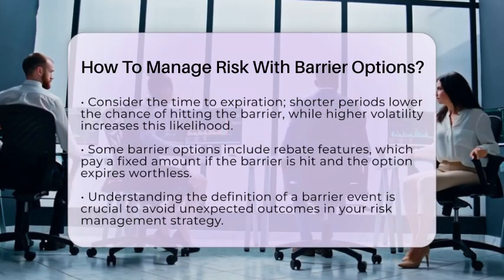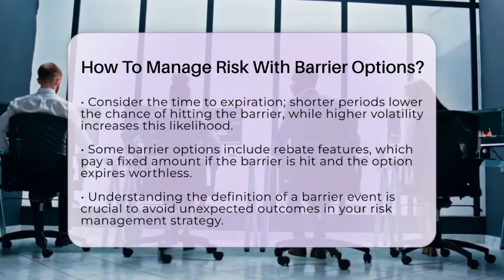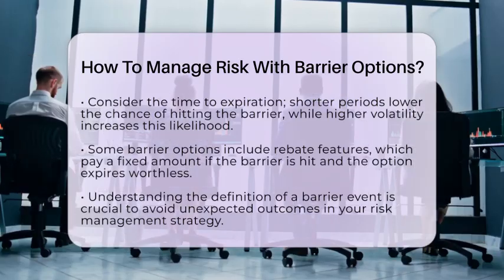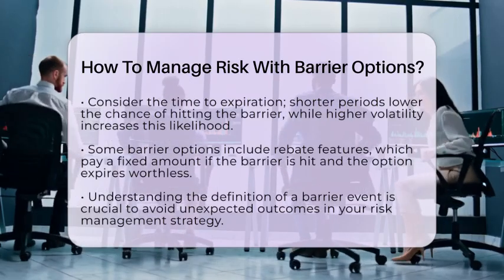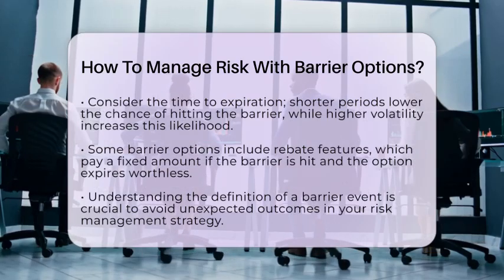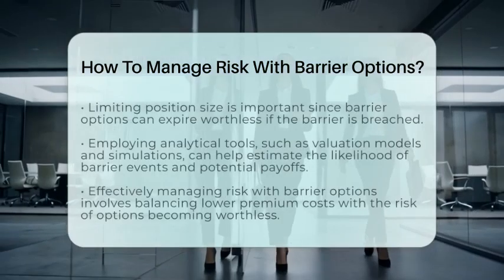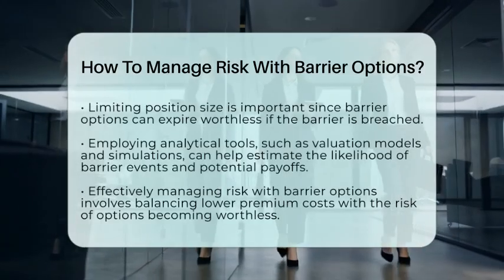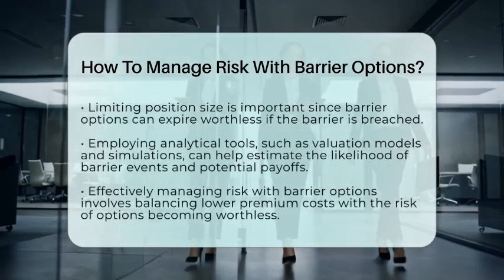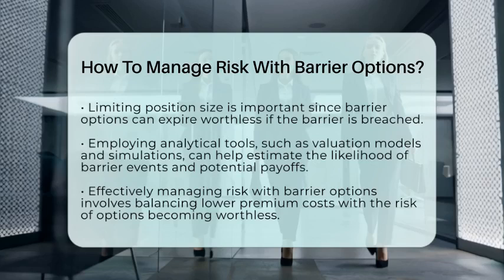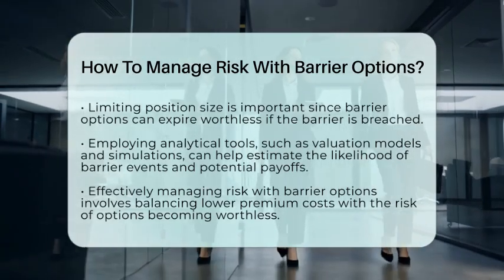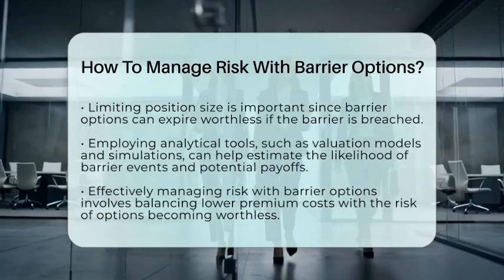Understanding the definition of a barrier event is also important. Clarify what it means to cross the barrier, as this can affect your risk. Precise definitions in the contract can prevent unexpected outcomes. Limiting your position size is another effective strategy. Since barrier options can expire worthless if the barrier is breached, keeping your position size manageable helps contain losses if the market moves against you.